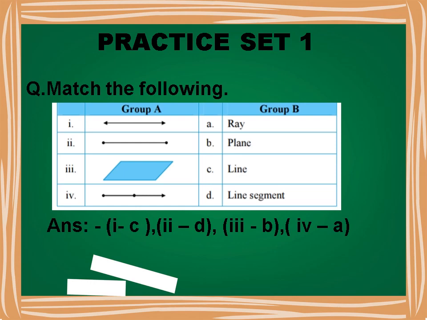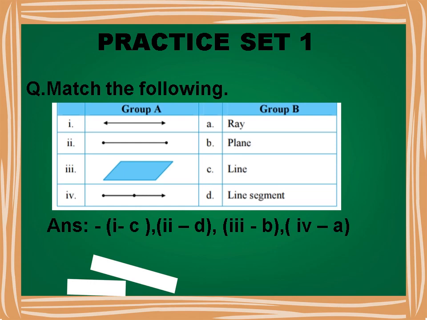Next question, match the following. Here on the screen you can see two columns as given. In group A, all geometric figures are given, and in group B, names are given. We have to match the name to the particular figure. See, in the first diagram you can see arrowheads used on both ends to show the extended line. So this diagram is a line.